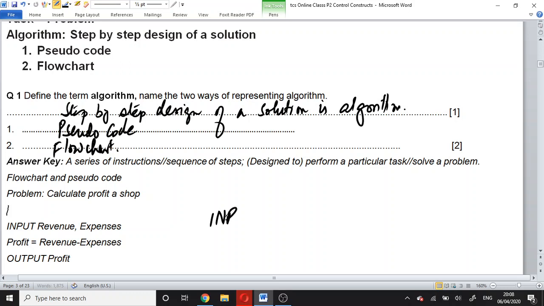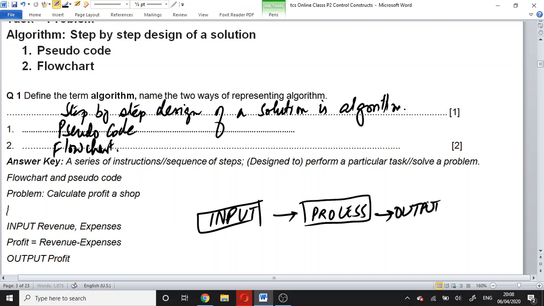It means input, process, output. We input something, whatever data we have input will be processed, and the results of processing will be output.